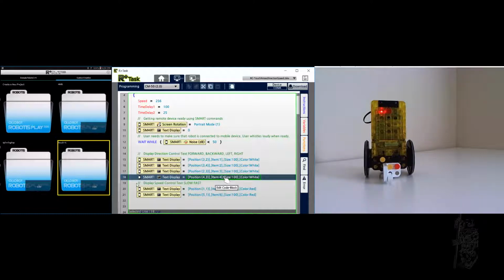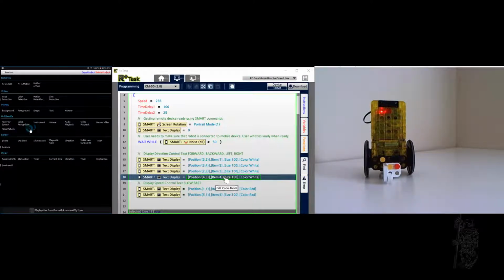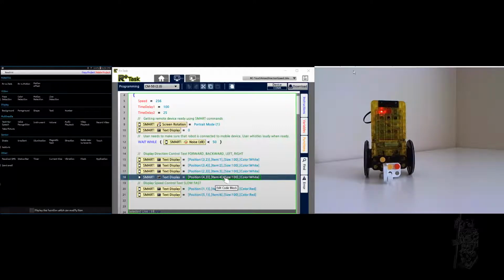So let's look at the project. So the project itself has these texts: forward, backward. You can see for the text, and then also slow and fast is file number 6. Okay, I already downloaded the code to it, so let me turn it off. And let me go back.